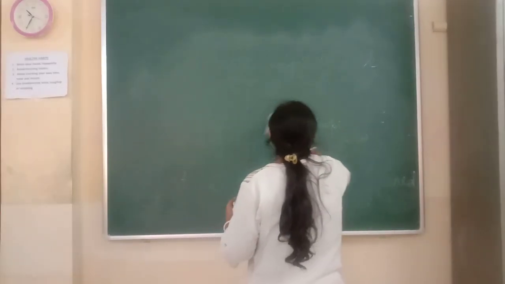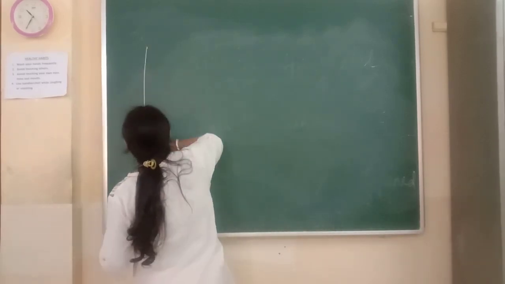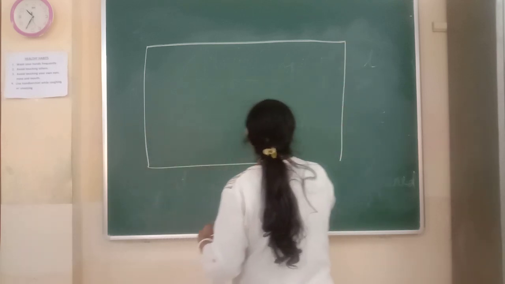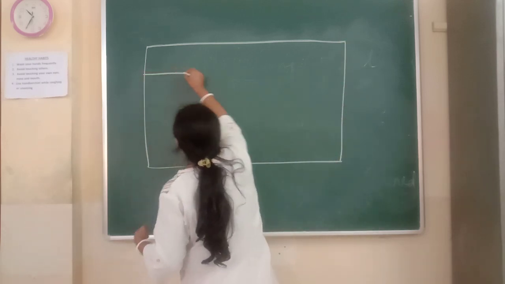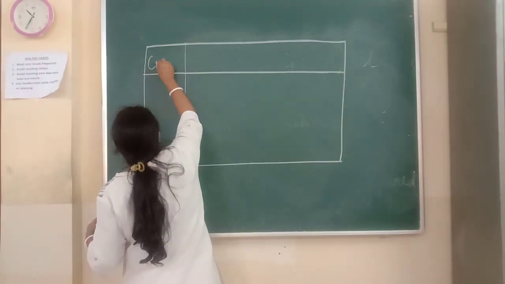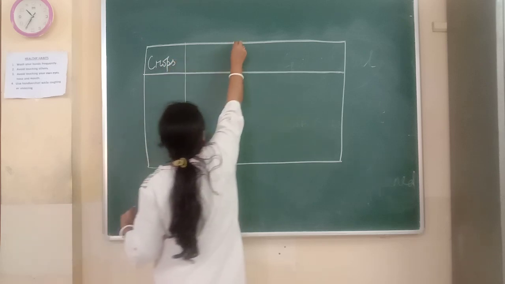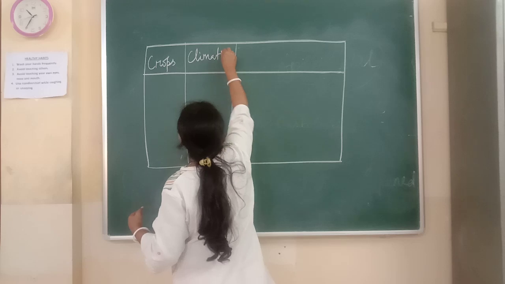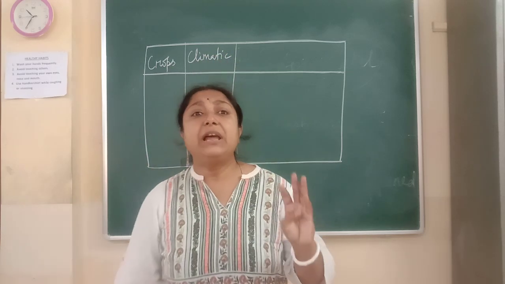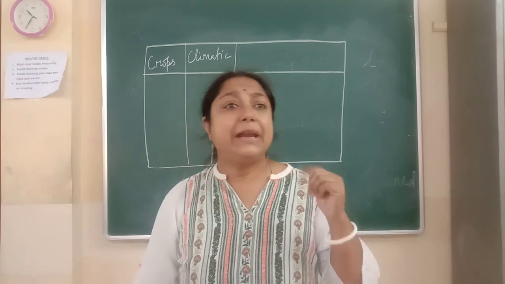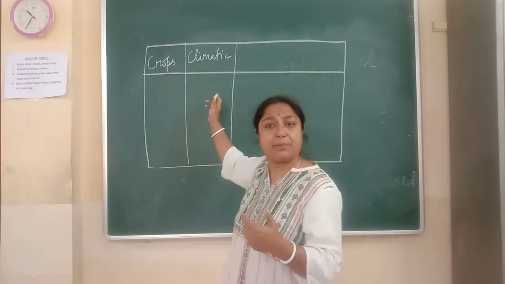Now when we do this, we will make a chart like this, which you will do in your copy. I will do one and the rest you will do. Now you divide it. First one is crop. Second one will be your climatic condition. In climatic condition, your rainfall, temperature, humidity all will come here.